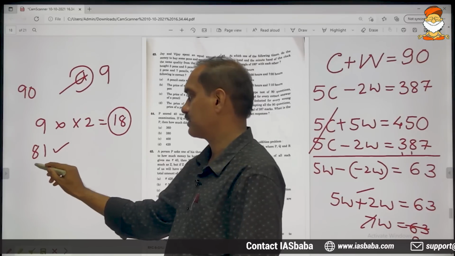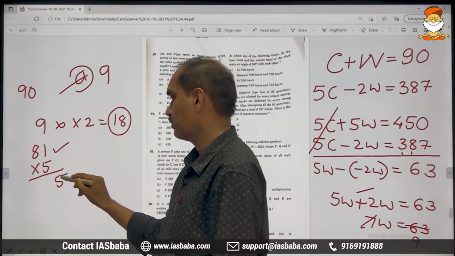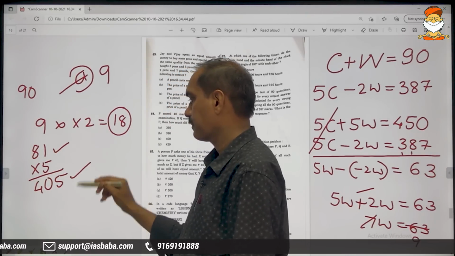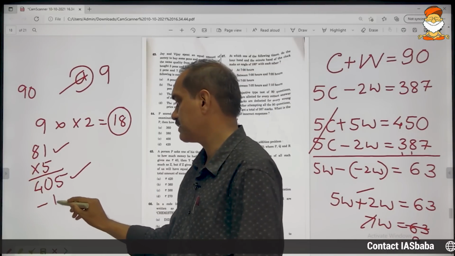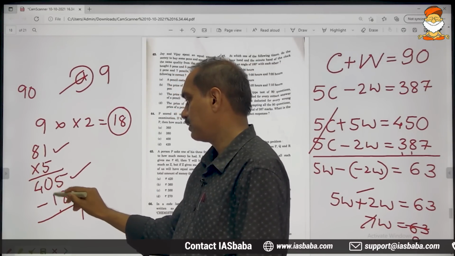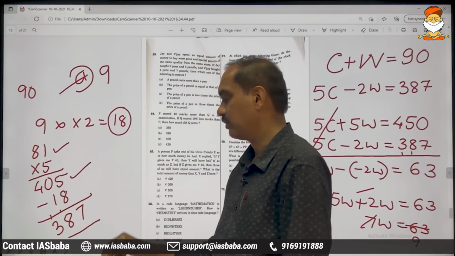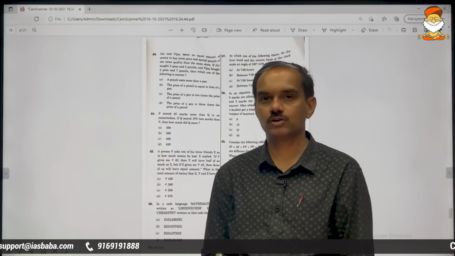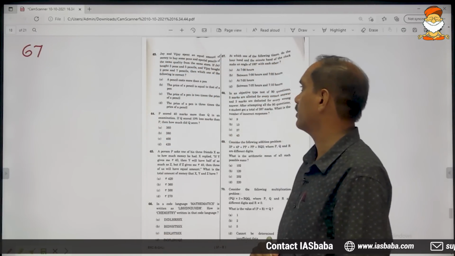For every correct answer, he will get 5 marks. 5 ones are 5, 5 eights are 40. So incoming is 405, outgoing is 18. Balance is how much? 15 minus 8, 10 minus 2, 4 minus 1. Of course, he has scored 387 marks. Friends, moving on to the 67th problem.